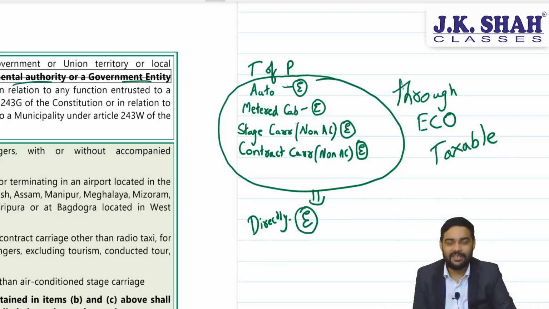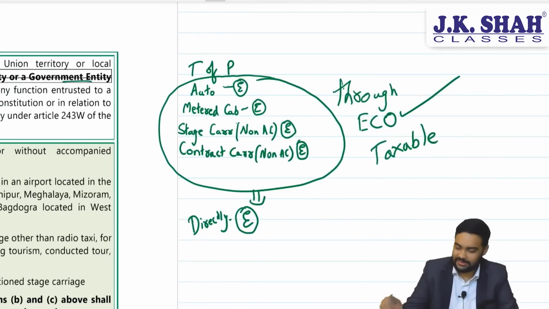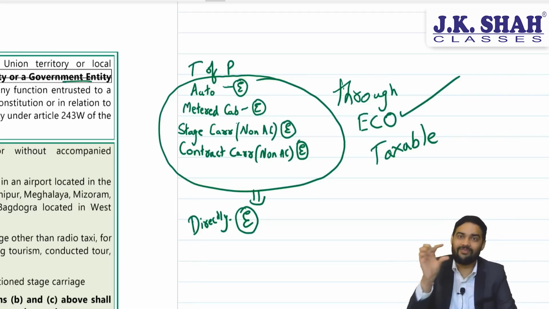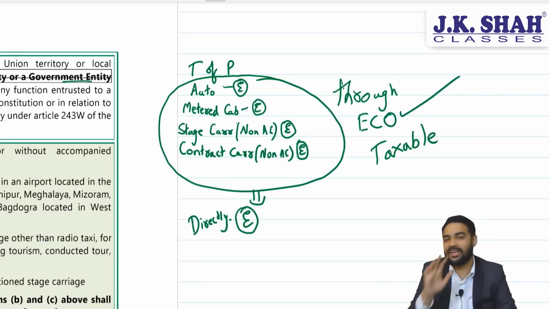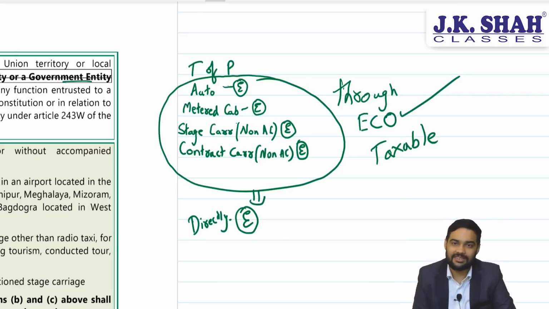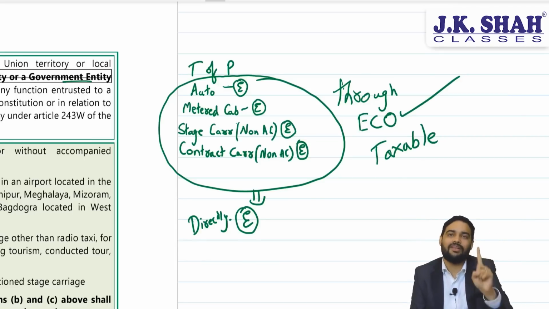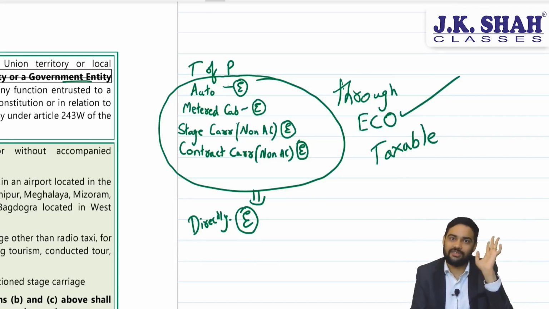And sir, who will pay the tax? Government has mentioned that such an e-commerce operator would be liable to pay GST. So if it is through an e-commerce operator, it will be liable, which is actually a service covered by 9(5). But government has not included 9(5) related amendments for you. You can ignore 9(5) notified services. The exemption entry is there for your syllabus. So if it is supplied through an e-commerce operator, these four will no more enjoy an exemption. And remember, it is only for these four.